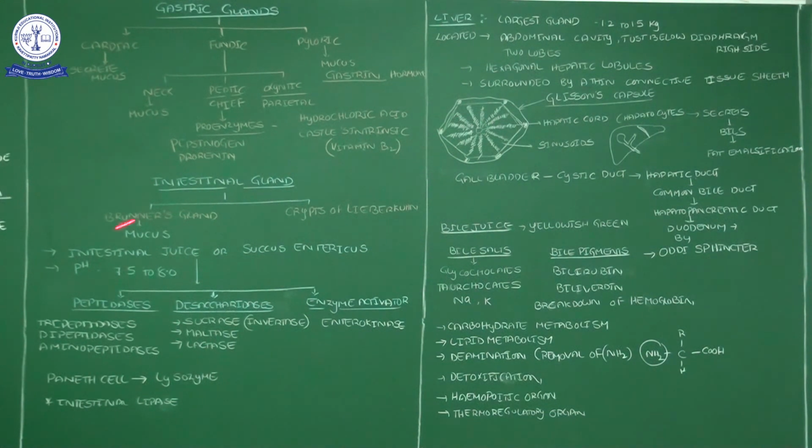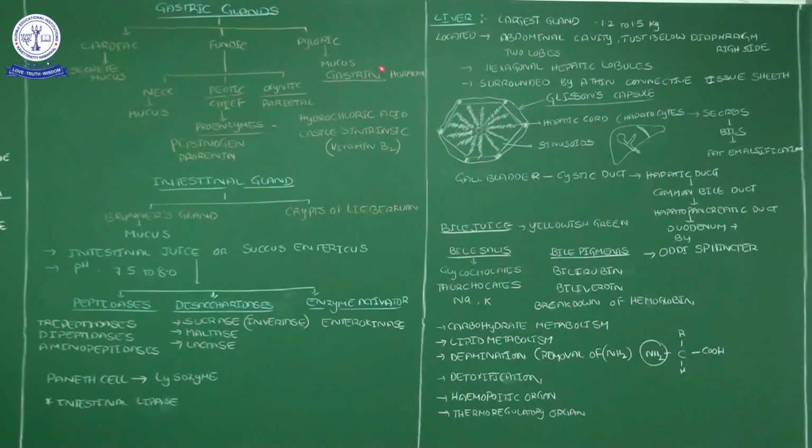Okay, these are the gastric glands. Gastric glands are three. Among them the fundic gland plays an important role because of three types of cells. Neck cells secrete mucus; peptic cells, the chief cells, secrete proenzymes; and oxyntic cells secrete hydrochloric acid and Castle intrinsic factor. And then the last one, the pyloric gland, secretes mucus as usual.